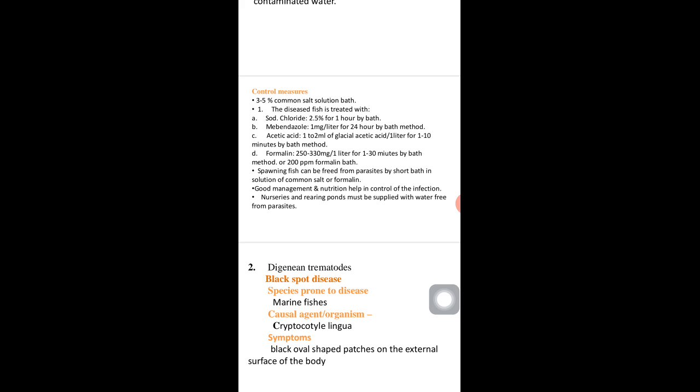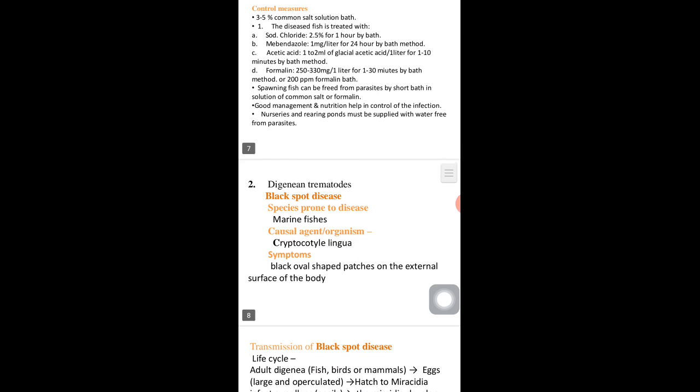C. Acetic acid, 1 to 2 ml of glacial acetic acid per 100 liters for 1 to 10 minutes by bath method. D. Formalin 250 to 330 milligram per liter for 1 to 30 minutes by bath method, or 200 ppm formalin bath of the infected fish.